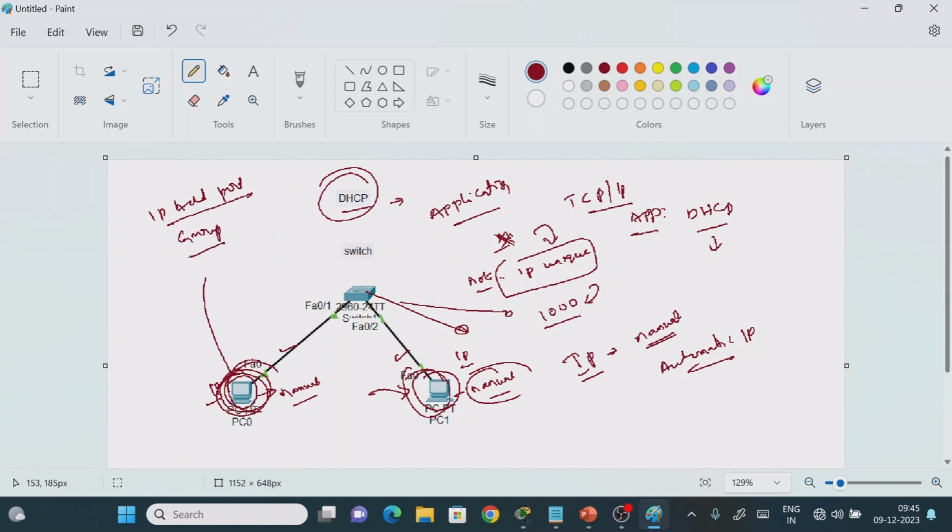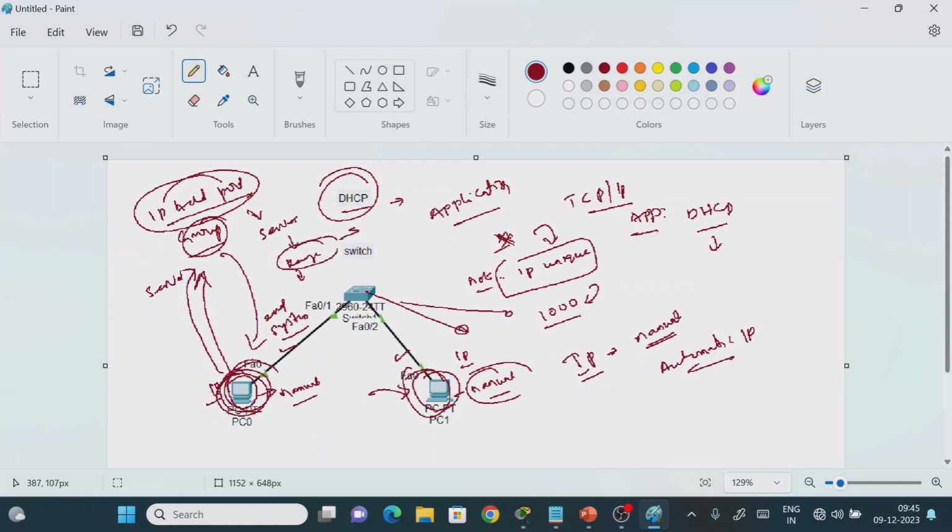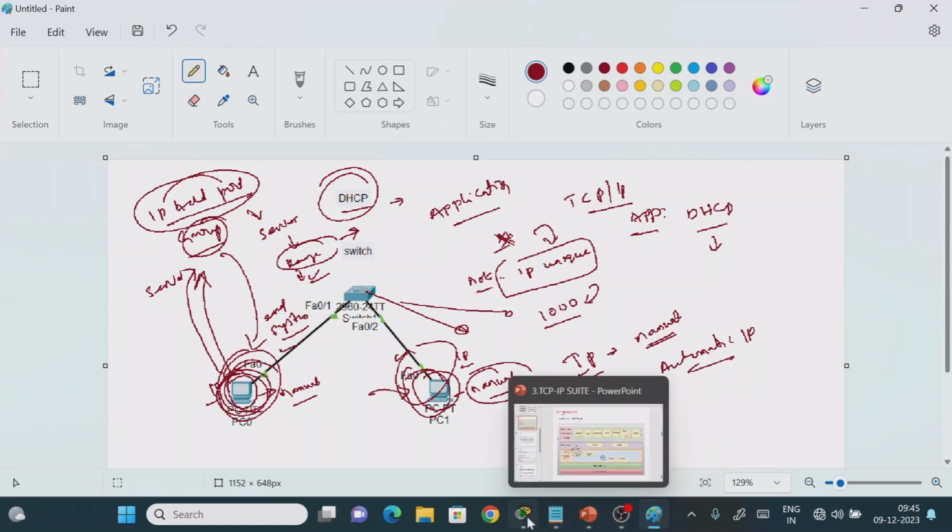Whenever these systems want to get an IP address, they send a request to the server, so that whatever IP address is available in the server will be automatically assigned to the end devices or systems. So the first thing is that we need to create the server, and in that server we need to provide some range of IP addresses. Whenever a request comes, from the available IP addresses we assign one to the particular end device. Now first we will try to create the server.